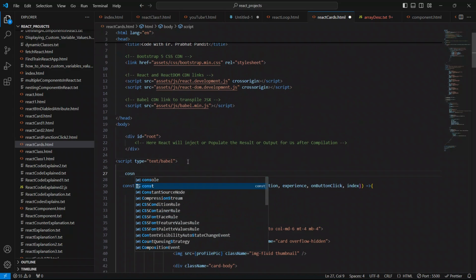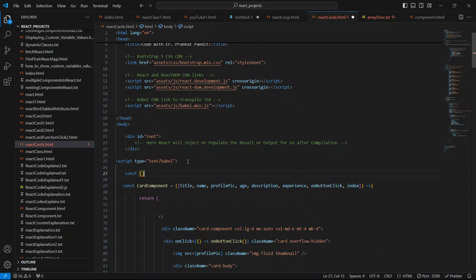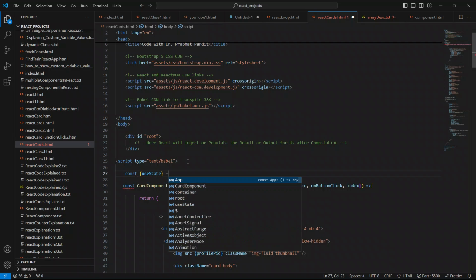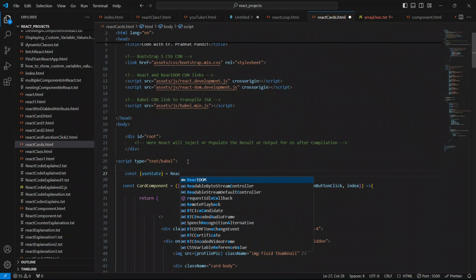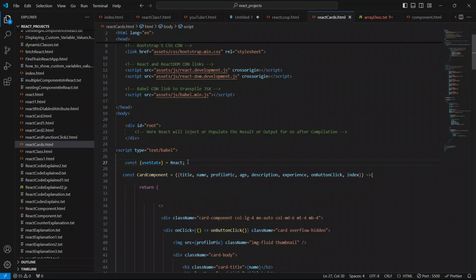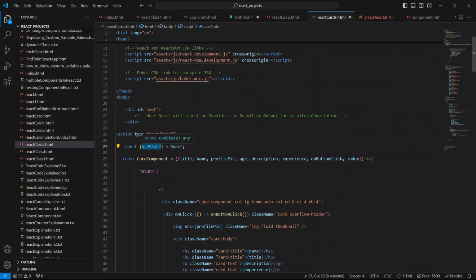So I'll say here const, open and closing curly braces, I'll say here useState, from React. So close it. Now we are free to use the useState hook inside our application, because we have already imported it from React.